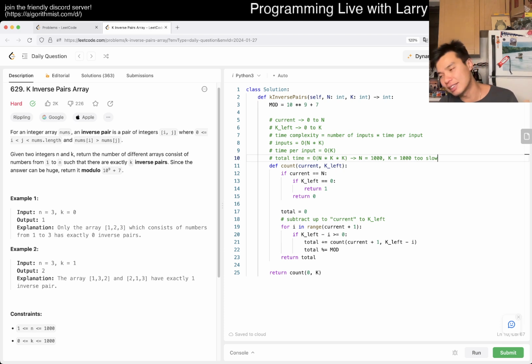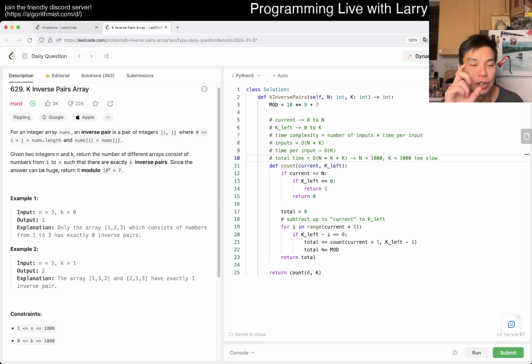Meaning that if we write another solution that makes some optimization here, I'm relatively sure that this is correct. Maybe there's an off by 1 somewhere, but for the most part, this will be correct. Just that it's too slow.